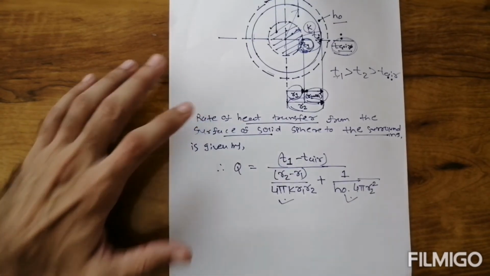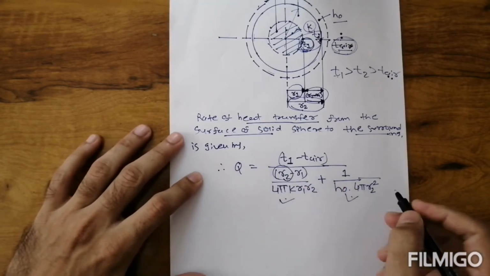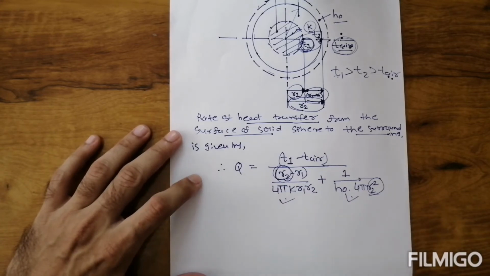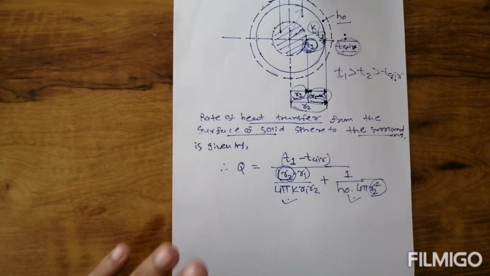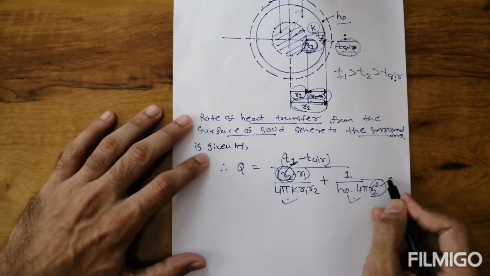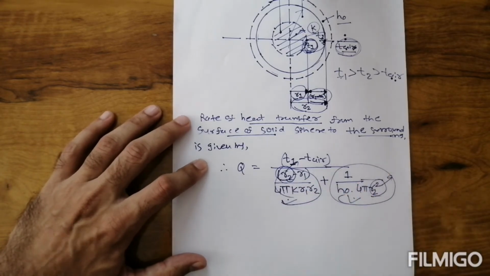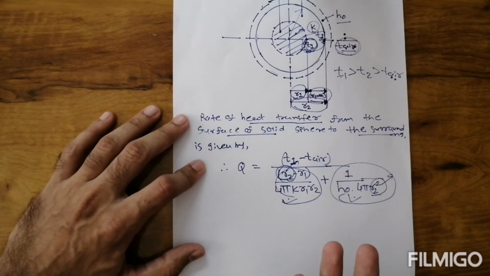Similarly, we consider R2 as the common variable in both factors. We are not considering 4 pi because it is a constant term. We concentrate on R2, which is present in both resistances, the conduction resistance as well as the convection resistance.